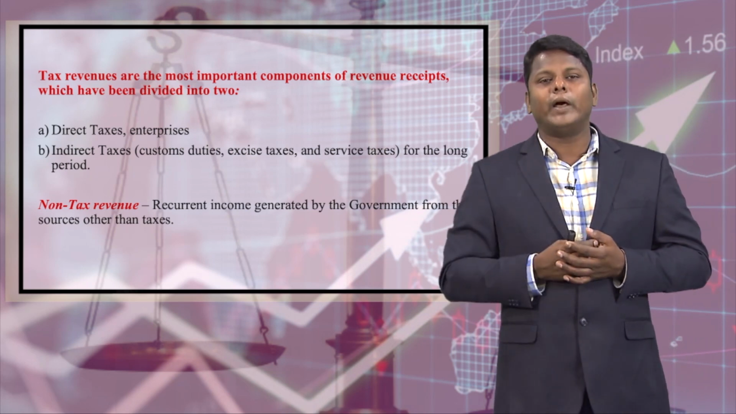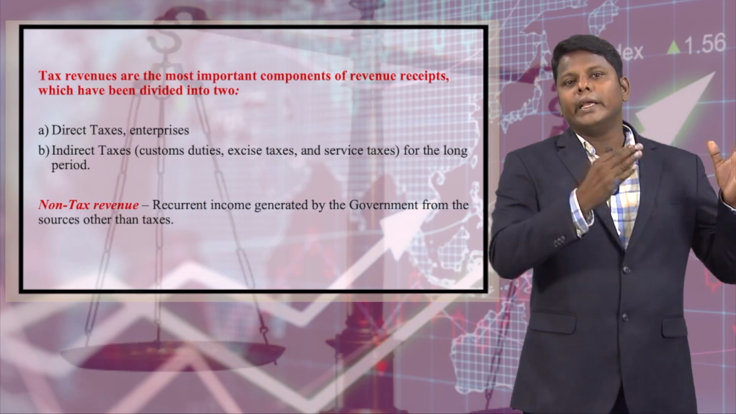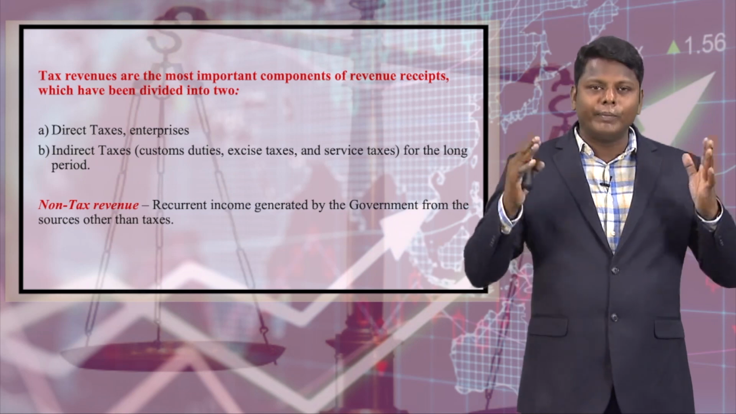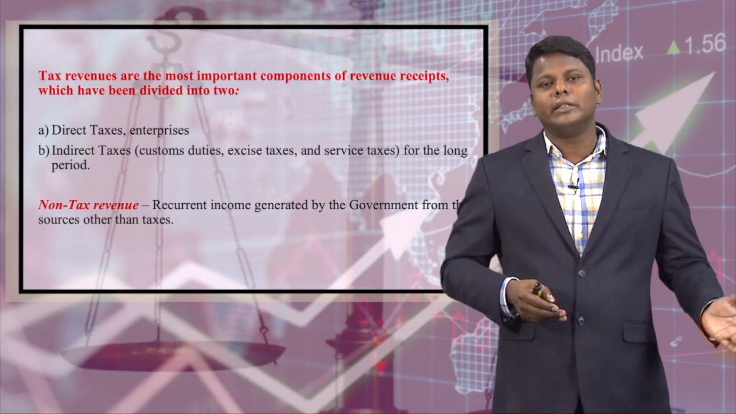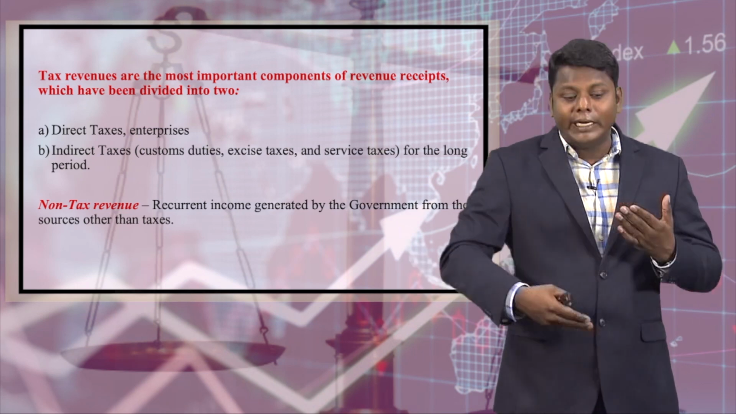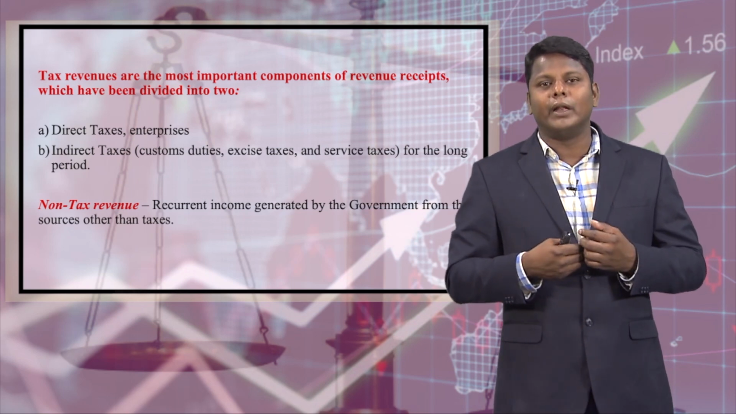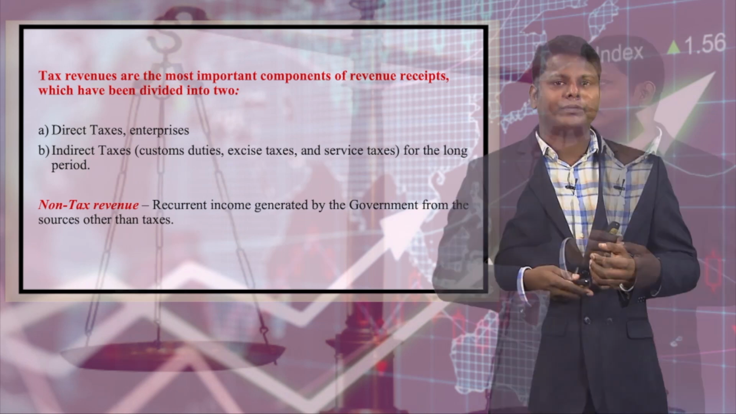will be recurrent. For example, if the central government, the union government, gives loans to any agencies or state governments, from that loan they will be able to make money, that is called interest. This interest can be given month on month or once in a year. So, it recurs, it happens every month or every year. So, this is considered as a non-tax revenue.